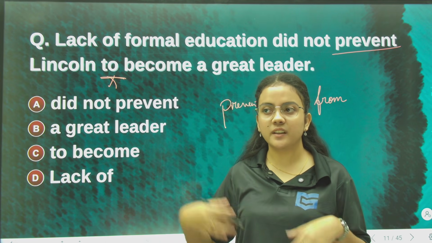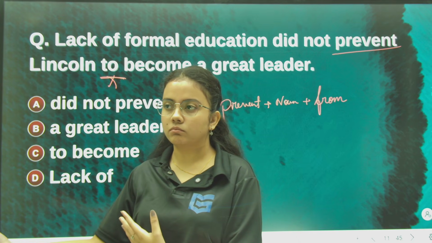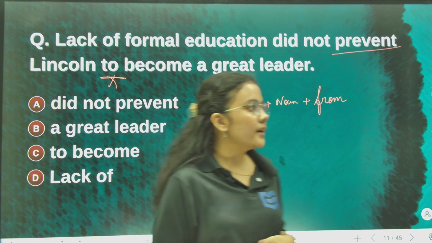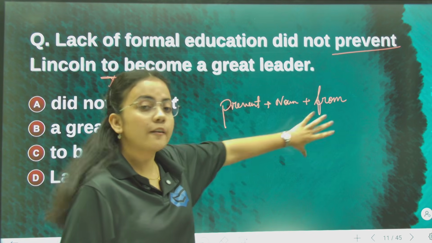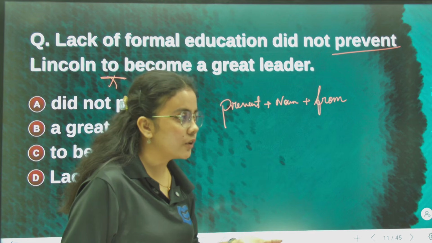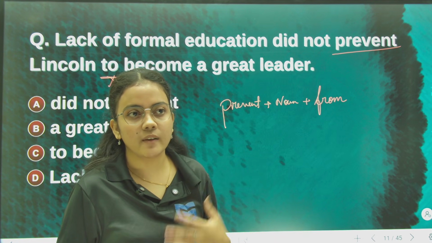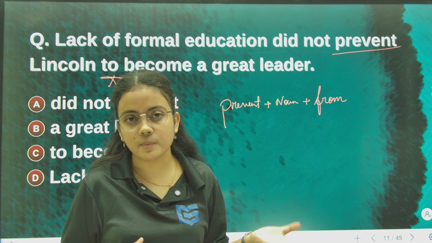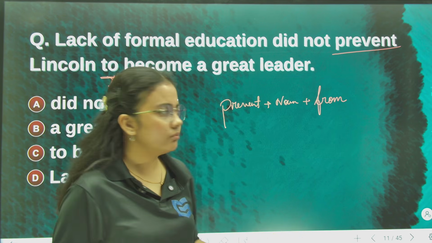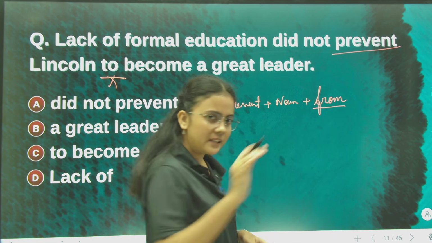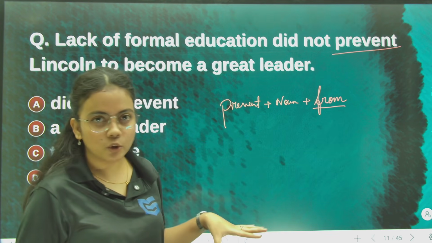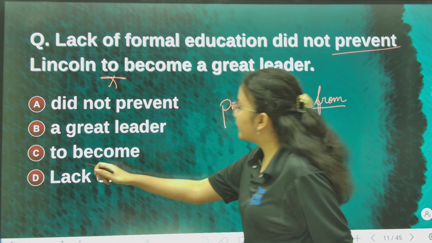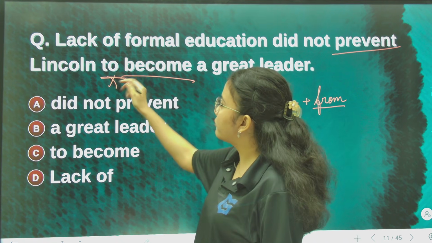If we do this, then we can prevent him from facing a hurdle. Hurdle as in challenges. Like, if we can discover the vaccine, then we can prevent the people from suffering from this disease. So we should keep in mind that after prevent we always write from, we never write to. Since to is given here, this segment is wrong. It should have been from become.